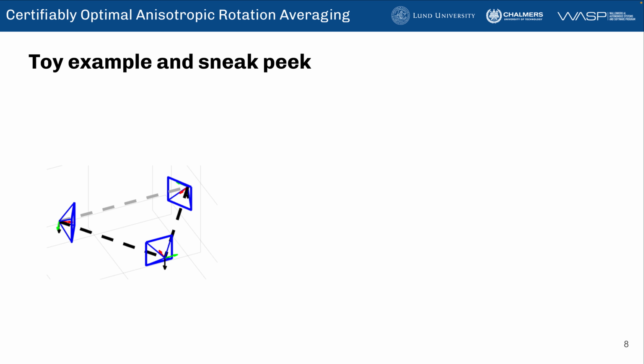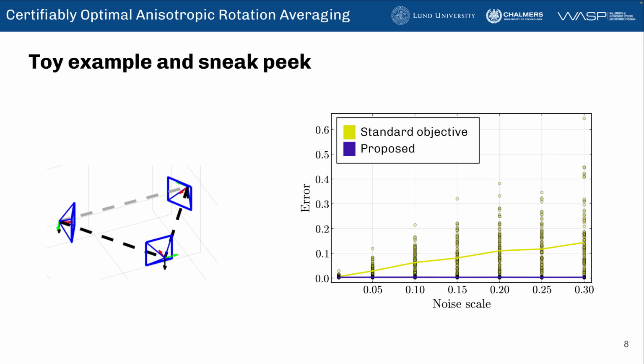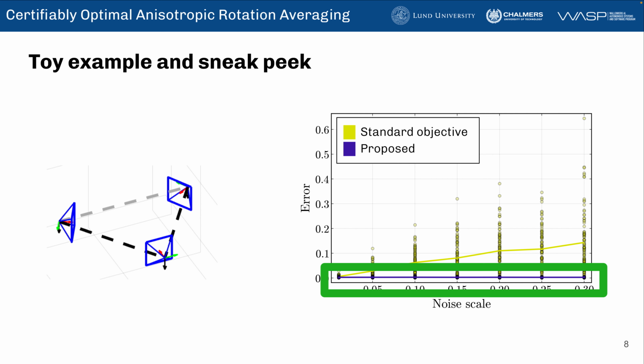In this synthetic three-view problem, we have two relative rotations that are accurate and certain, and one that is noisy and uncertain in one of the orientation axes. Our approach relies on certain measurements, and it is therefore unaffected by the noisy, uncertain part of the estimates.